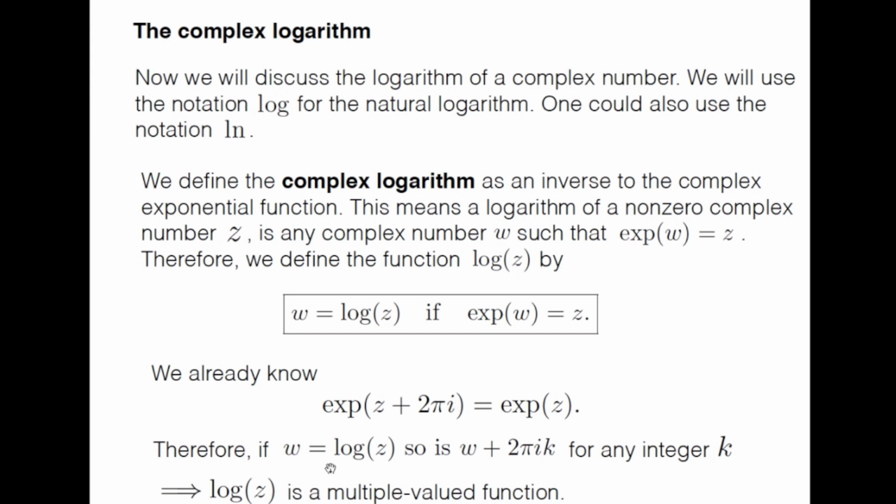Therefore, if w is equal to log z, so is w plus 2 pi i k for any integer k, right? Because this is the property of the exponential function, that is exponential w is equal to exponential w plus 2 pi i k for any integer k. So that means if w is equal to log z, so is w plus 2 pi i k for any integer k. So this tells us that log z is a multiple valued function.